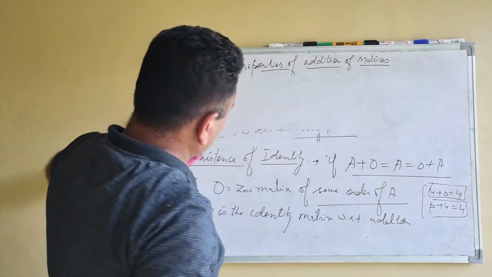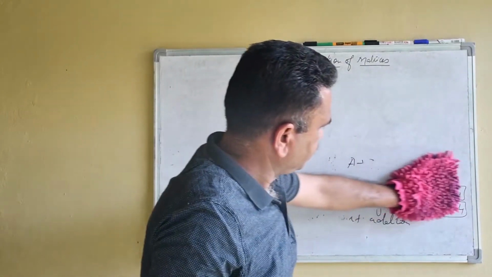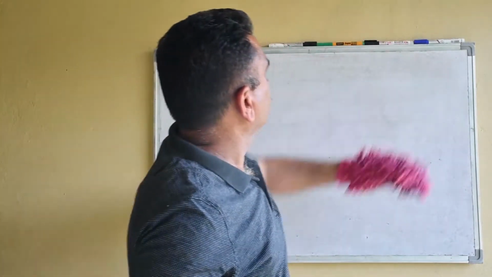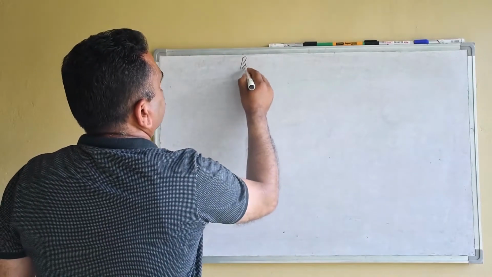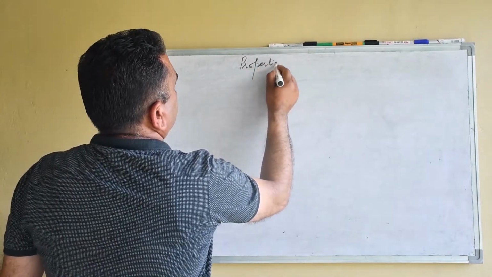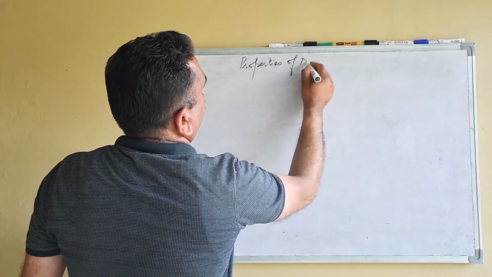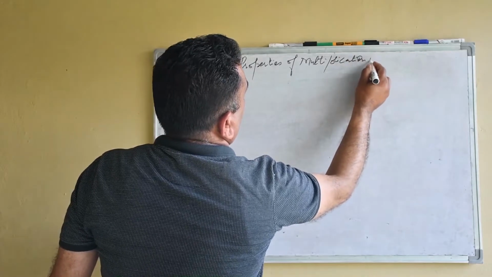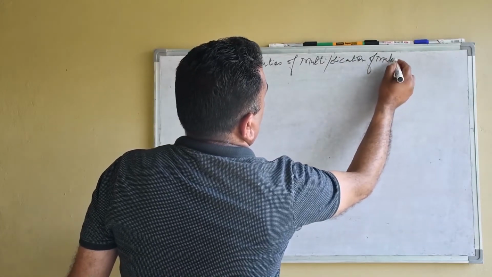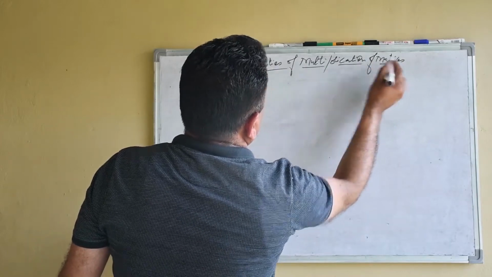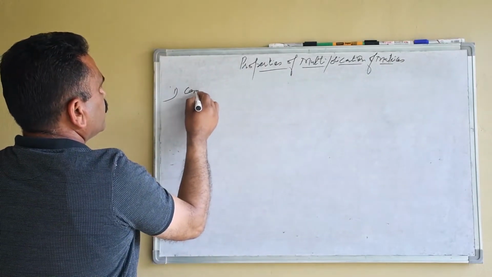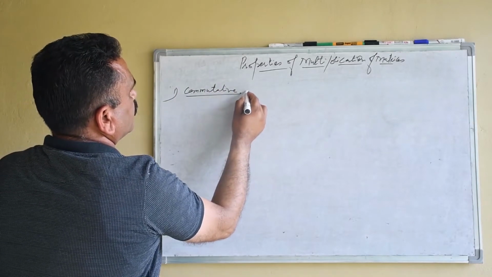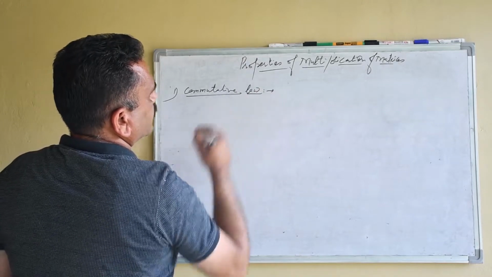Now we will take the properties with respect to multiplication. Properties of multiplication of matrices. So first is commutative law, or commutative property.